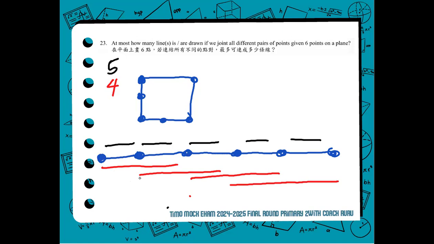Next, with the 4 points, the 4 points include 1, 2, then 3. So there are 3. Correct?